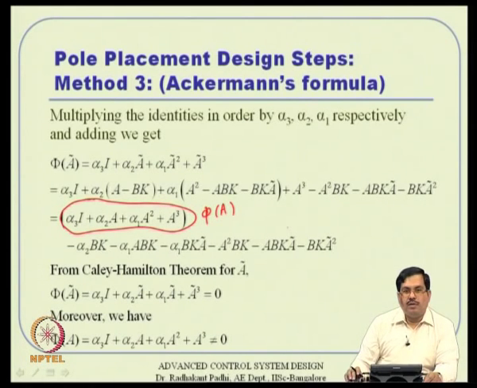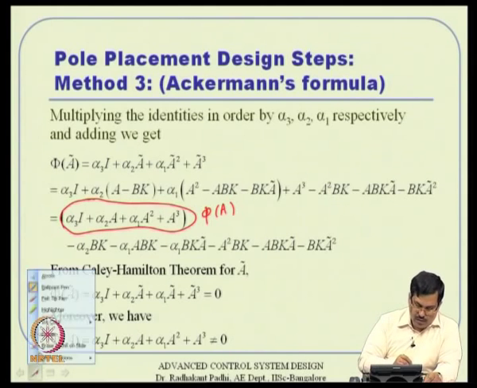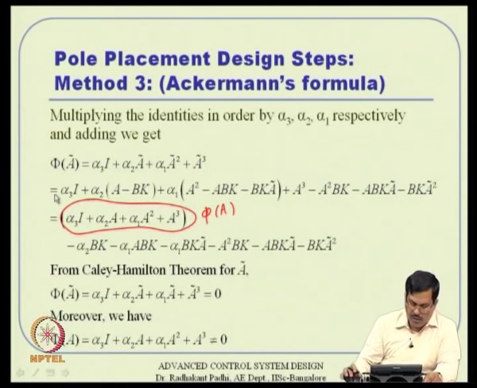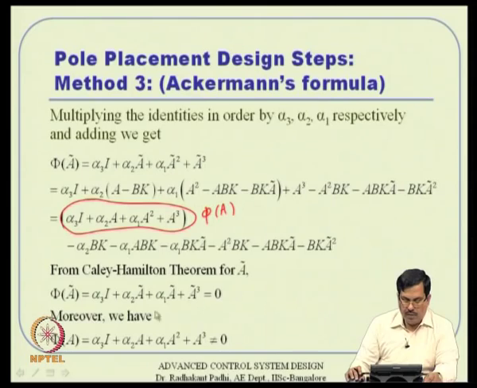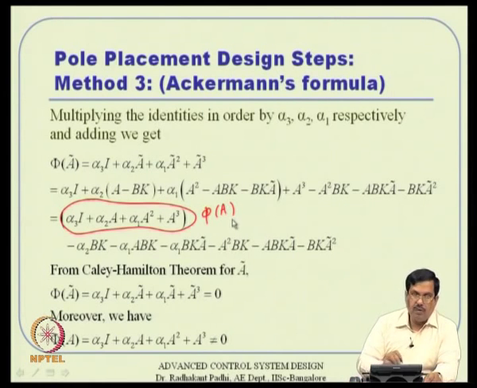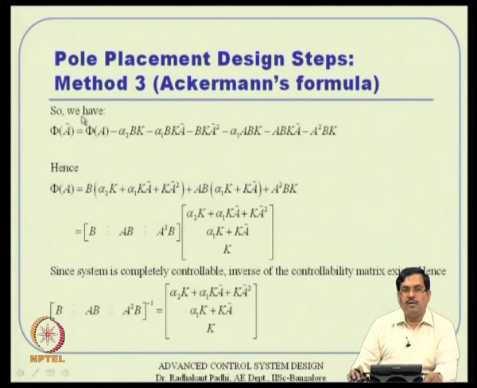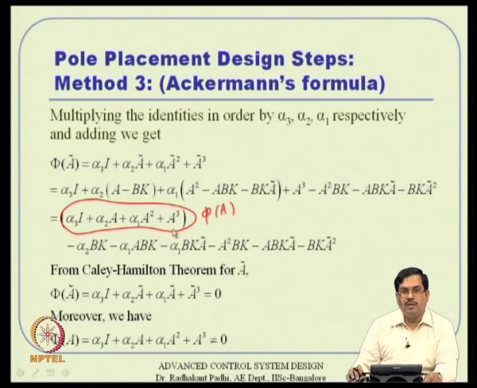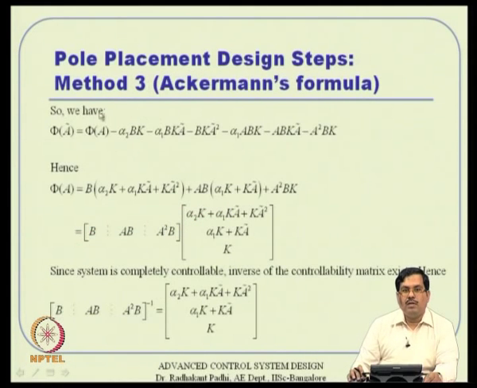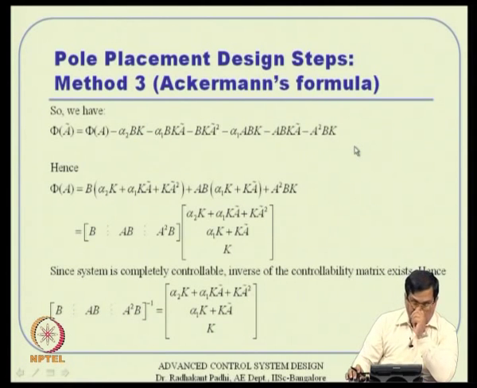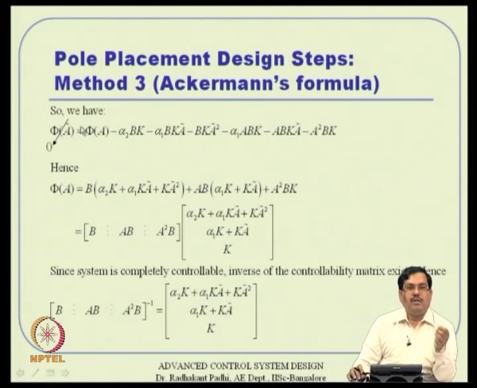So, that is what we want to use, and then say that phi of A tilde is nothing but 0, but phi of A what we have here is certainly not equal to 0. Phi of A is not equal to 0. So, let us use this property. What this equation ultimately tells us is that phi of A tilde is nothing but phi of A minus all these terms we have. But what we know is that this is 0, because of the Cayley-Hamilton theorem, phi of A tilde is 0.